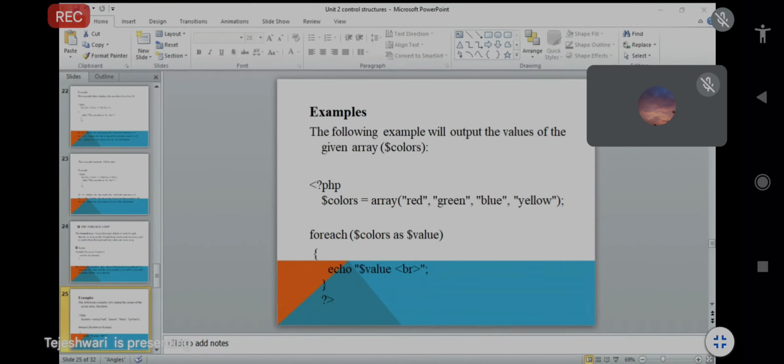Okay, so wait for 2 minutes. Okay, anyone having a problem or issue or any confusion with all these loops? All of you understand all loops, foreach and while, do while? Yes or no? Yes, ma'am. Okay.